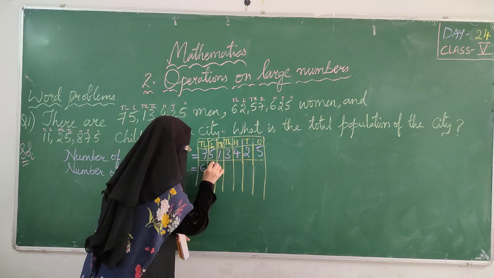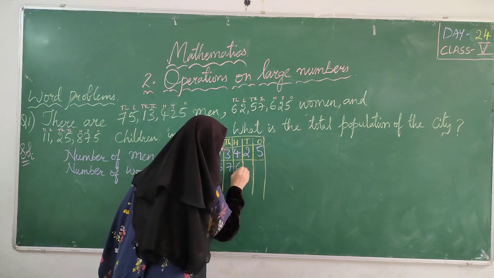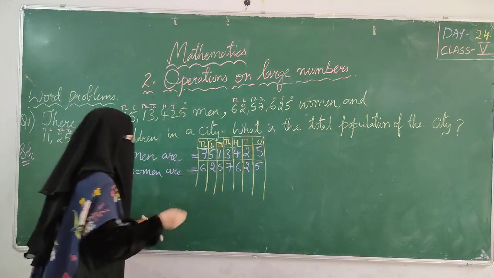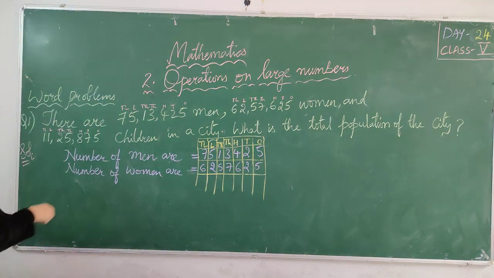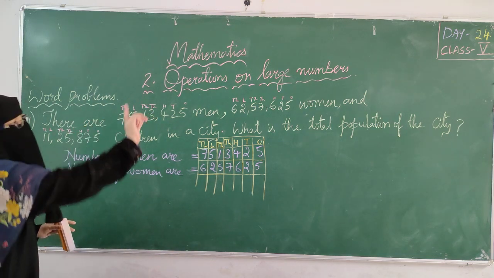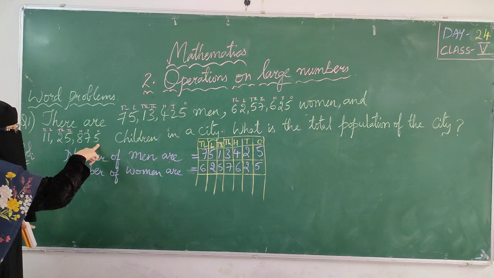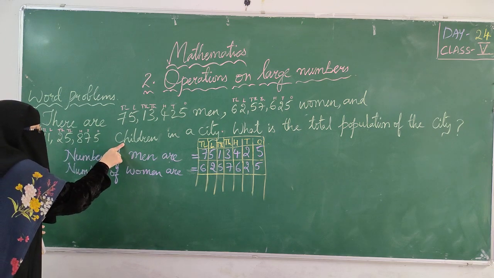So 62 lakh 57,625, those are women. Next, I completed 2 things. They have given men, they have given women. Then what is the next statement? 11 lakh 25,875 are children.